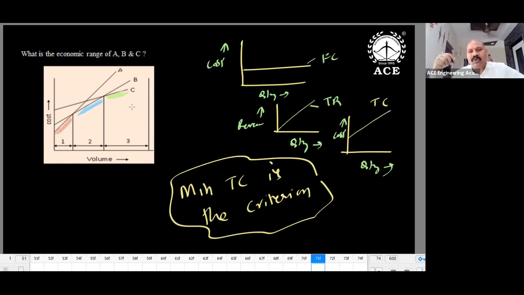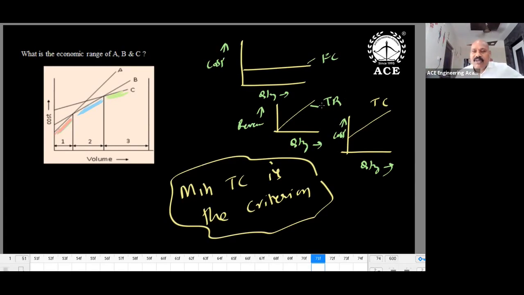When your usage is more, better you go for a costly and expensive machine. So C is a costly machine. How do you say it is costly? Look at this height. The C height, the y-intercept, is always the investment. So C's investment is very high, but slope is nothing but running cost. I repeat, height is nothing but investment, slope is nothing but running or operational expenditure. If you have a lesser slope, it is understood that it is really good in operations, but the height is more, so it is a costly machine.